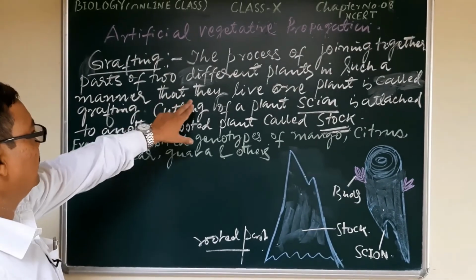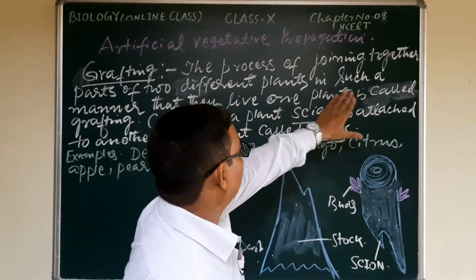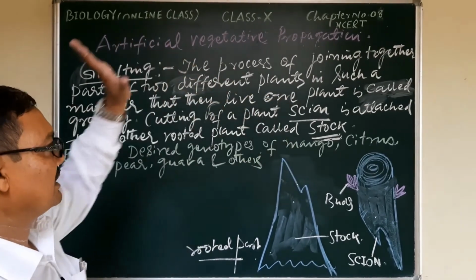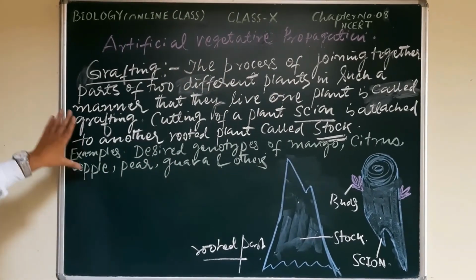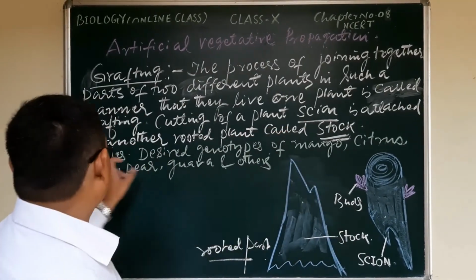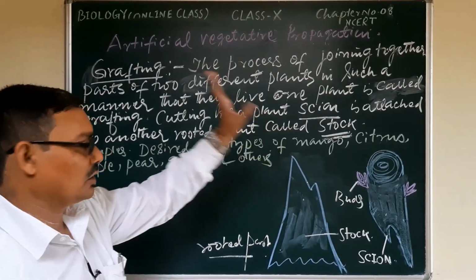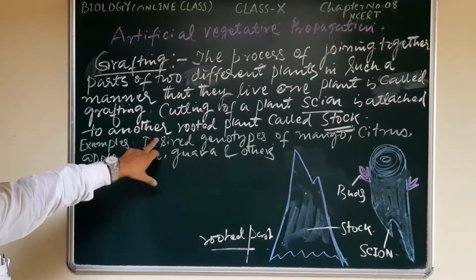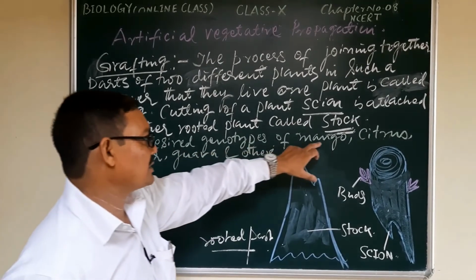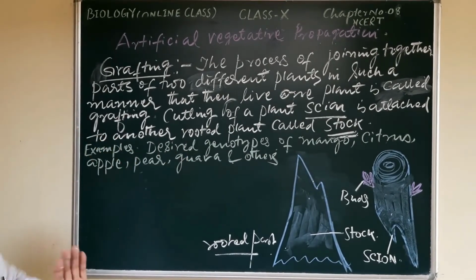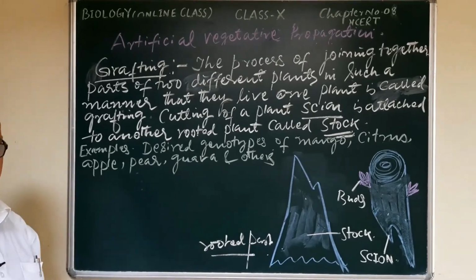So there are two different parts, joined in such a manner that they live as one plant; this is called grafting. A cutting of a plant, the scion, is attached to another rooted plant called the stock. By this method, we may raise the desired genotypes of mango, citrus, apple, pear, guava, etc. So this is grafting.